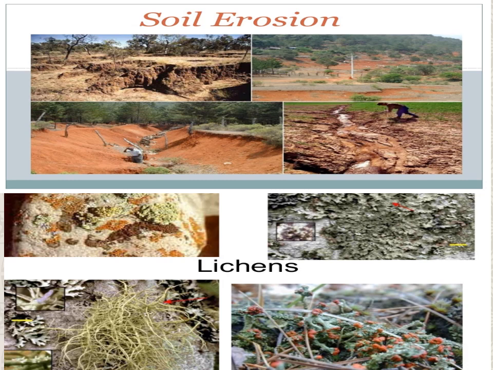See the picture, soil erosion. In rainy time, water takes the topsoil and goes. There are no plants. Cutting the plants means the soil will go.